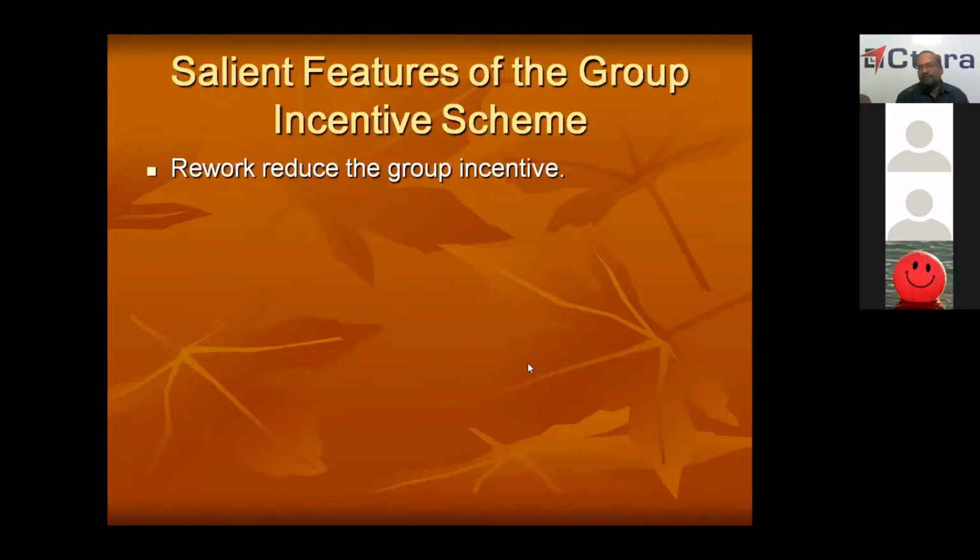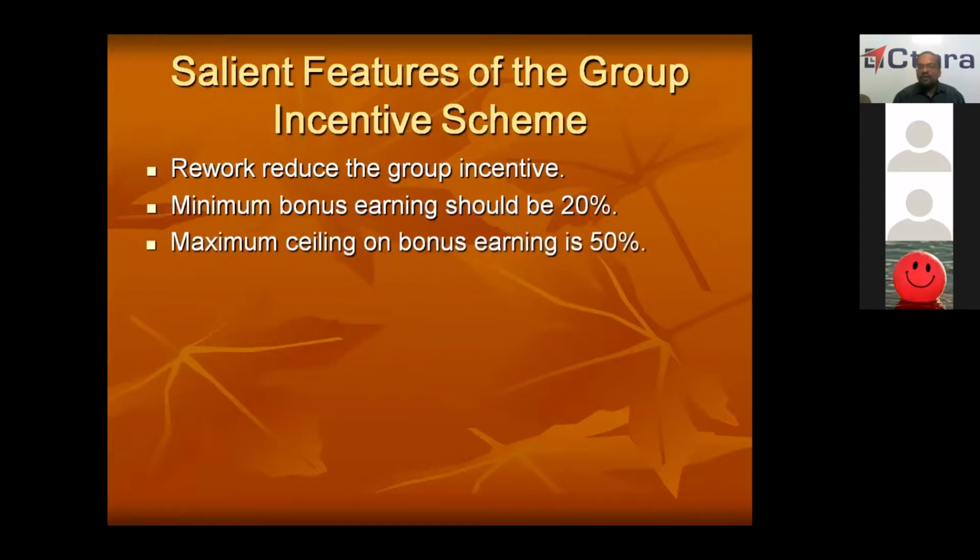Rework reduces the incentive, group incentive. Rework means you have not done the work properly. Then it has come back again, you have to do the work. So whenever it comes for rework, it will reduce the incentive. Minimum bonus is 20%. Here, minimum incentive is 20. In CLW, it was 33. Here, it is 20. Maximum is 50.